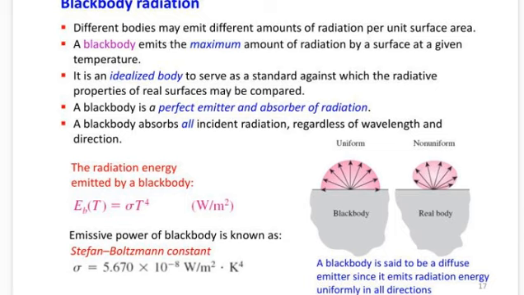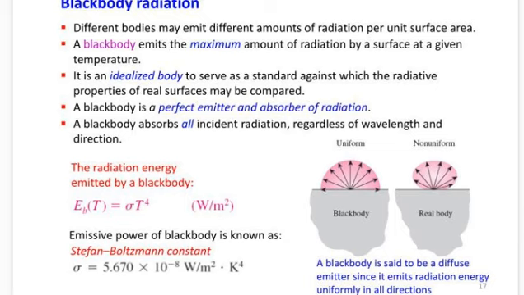The radiation energy emitted by a black body at a given temperature is E_b = sigma T to the power 4. So it is directly proportional to T raised to the power 4. As the temperature is higher, more heat can be emitted by a body. The emissive power of a black body involves the Stefan-Boltzmann constant. Sigma is a constant of proportionality between energy and temperature.